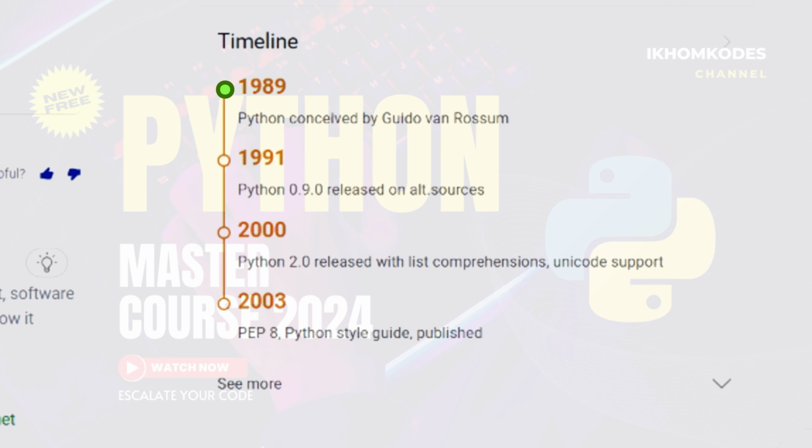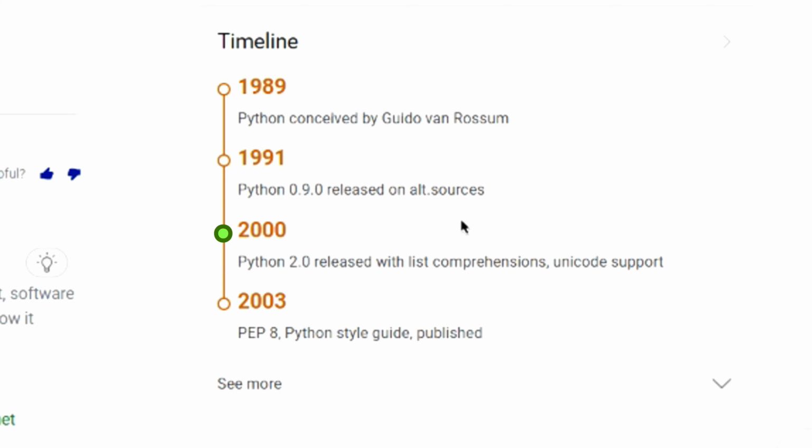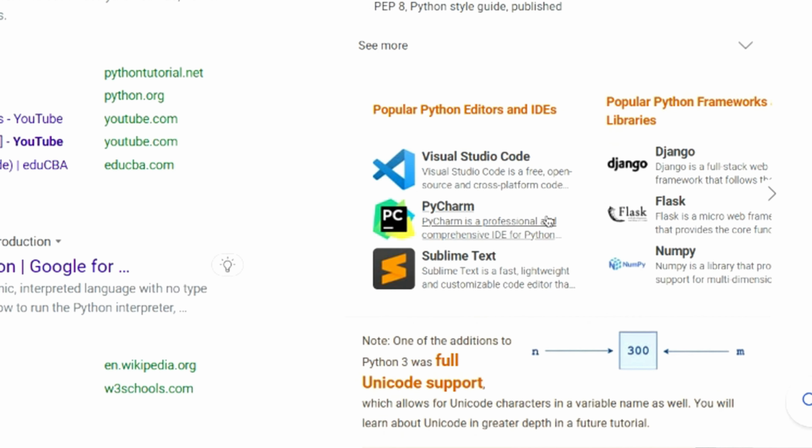Python was conceived by Guido van Rossum in 1989, and in 1991 Python 0.9.0 was released on alt.sources. In 2000 Python 2.0 was released with list comprehensions and Unicode support.